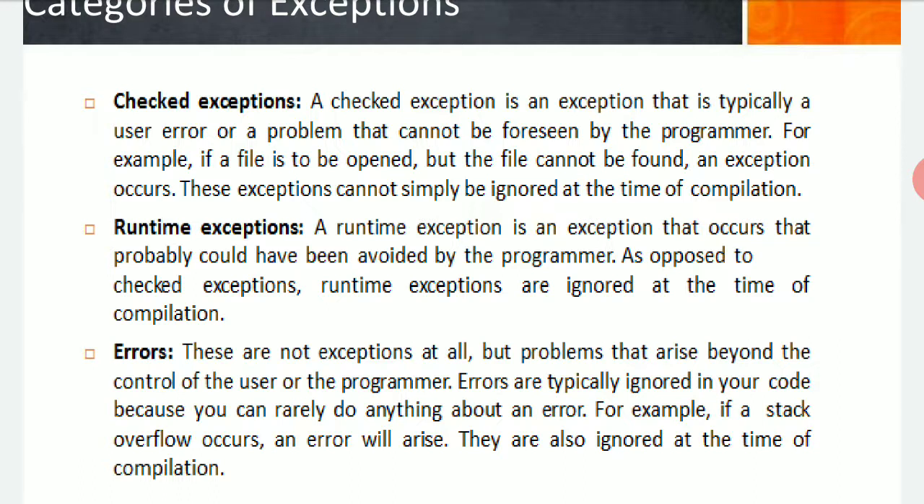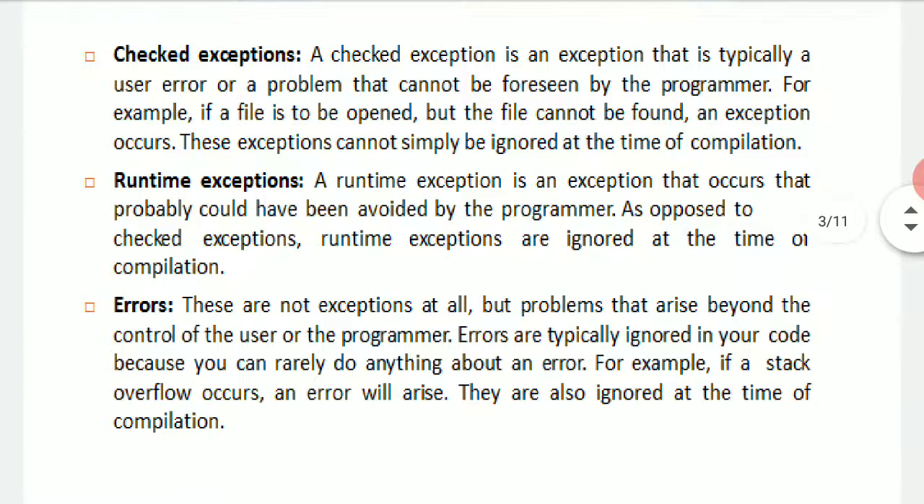We can overcome it at runtime also, but again you have to modify it by considering multiple declarations into a single set of declaration syntaxes. Errors, these are not exceptions but problems that arise beyond the control of the user or a programmer.